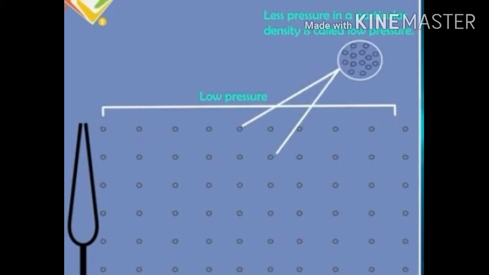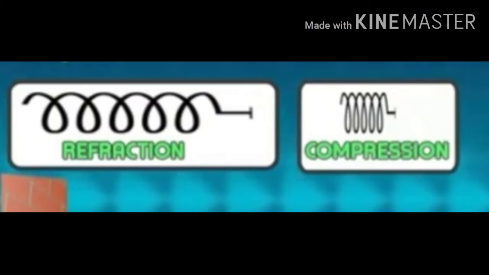As the object moves back and forth rapidly, a series of compressions and rarefactions is created in the air. That means जब अपन कुनै पनि object backward or forward जान्छ, that time it creates the compression region, high pressure को region र low pressure को region create गर्दो रहेछ. And that reaches, that means they are in the form of waves, and that will create a disturbance, and that reaches up to our ear. Clear? That way it will propagate, the sound will propagate.